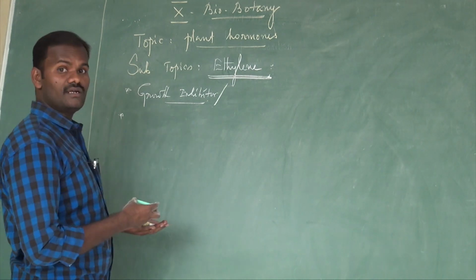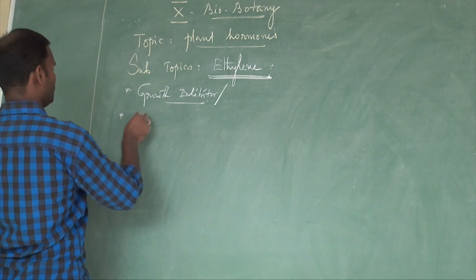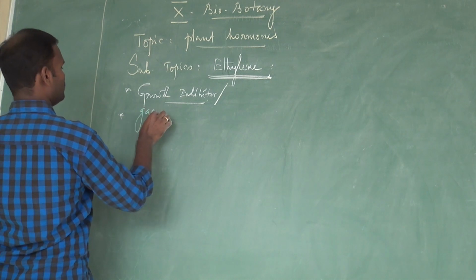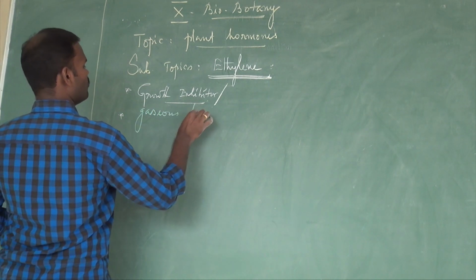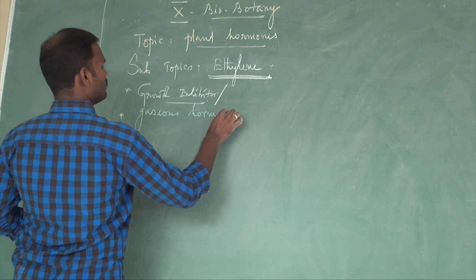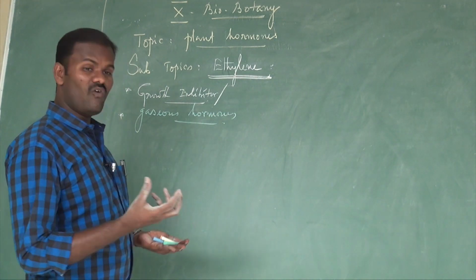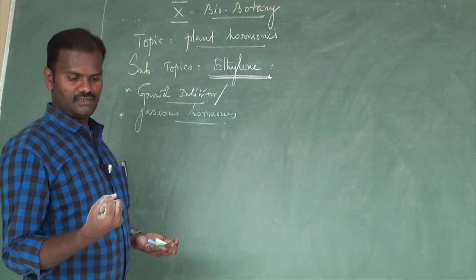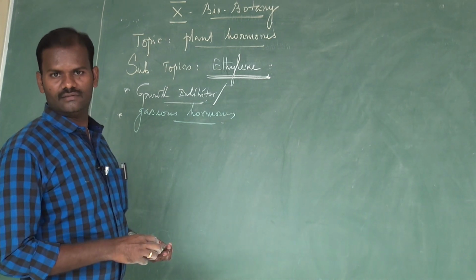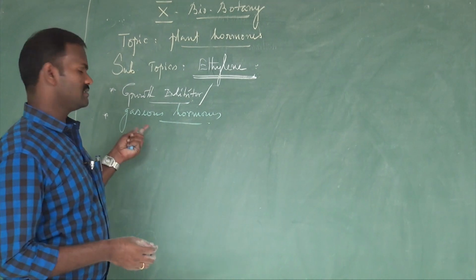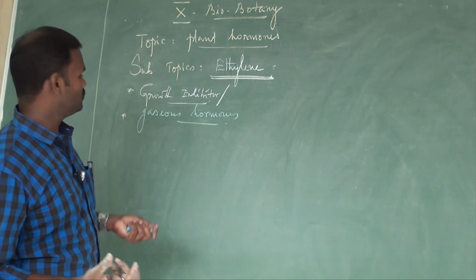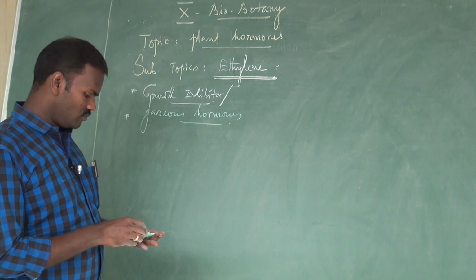So it is also called a gaseous hormone. Ethylene occurs in the gaseous state like a volatile. Volatile means quickly evaporated. It occurs in a gaseous state, so it is called a gaseous hormone.